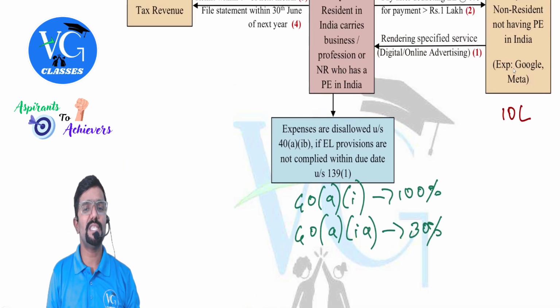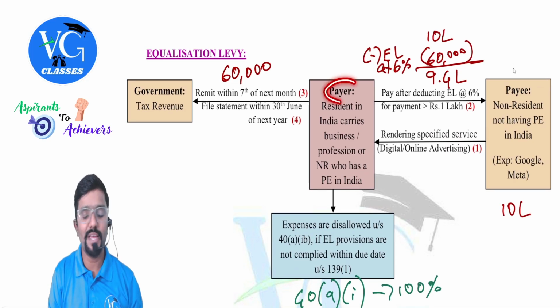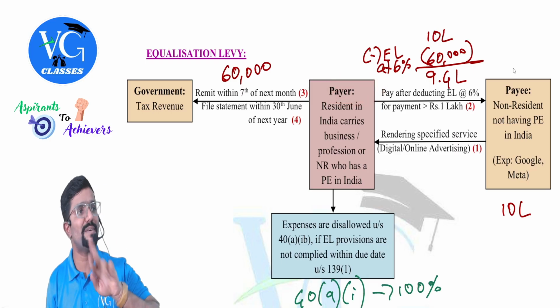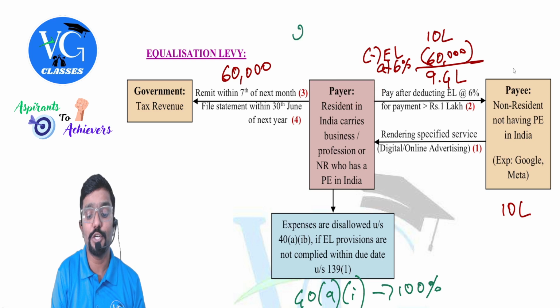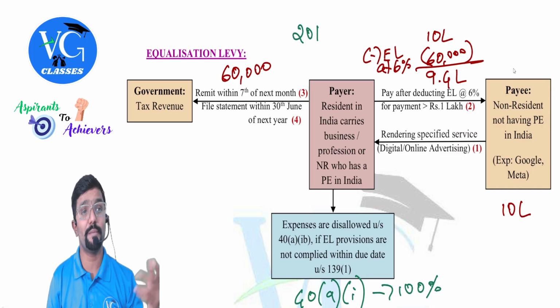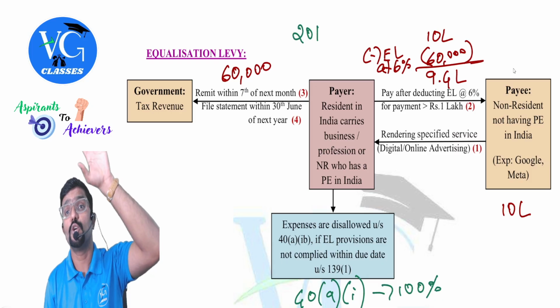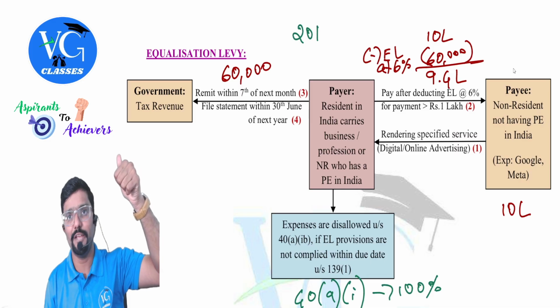Yes. So consequences also are very similar to TDS, guys. If by chance payer doesn't deduct TDS, or else he deducts but not remitted to the government, then the consequences are given in section 201. Do you remember? Assessee will be treated as assessee in default.